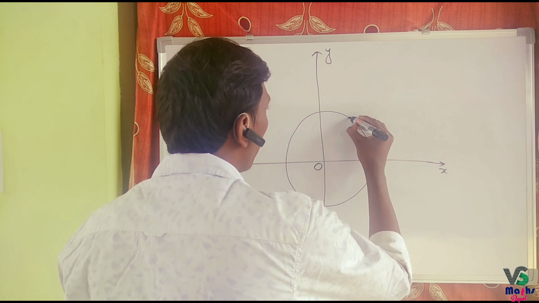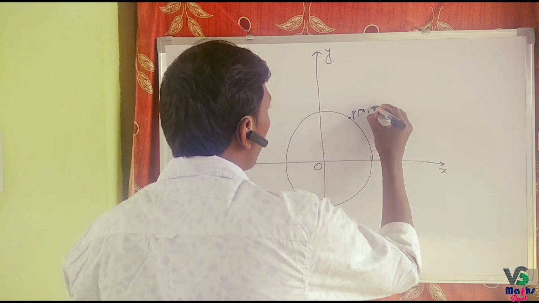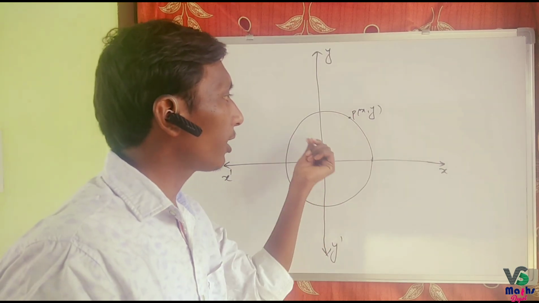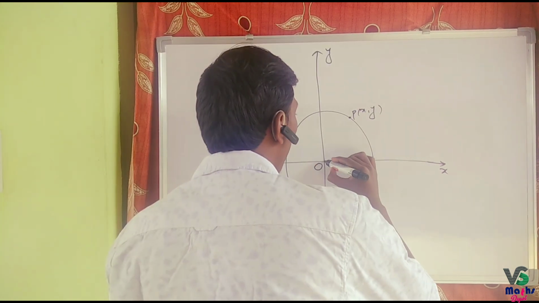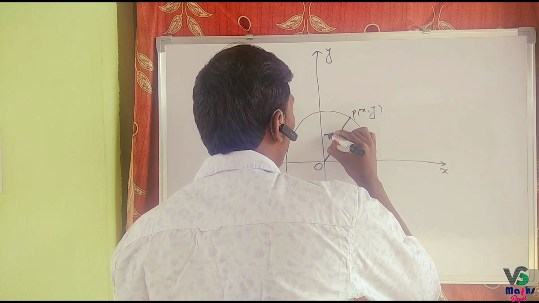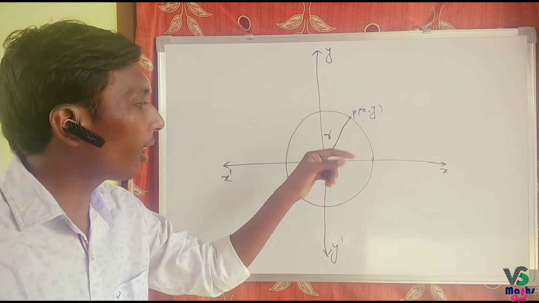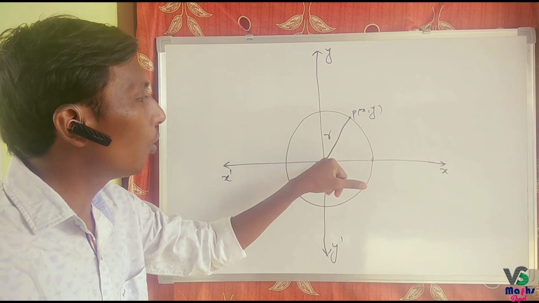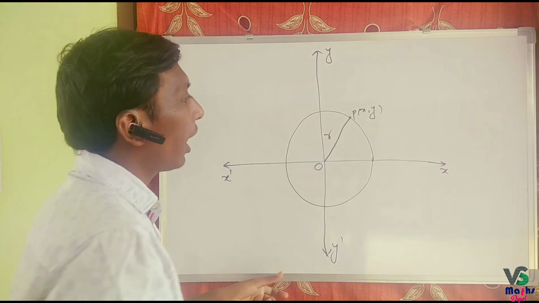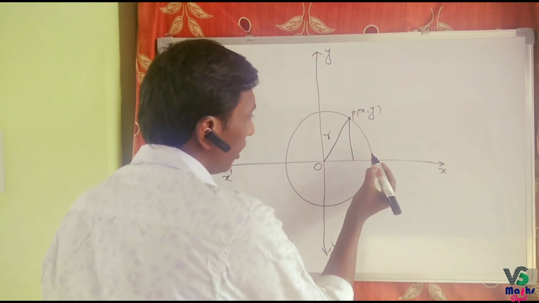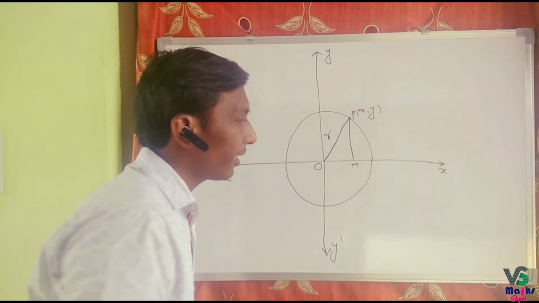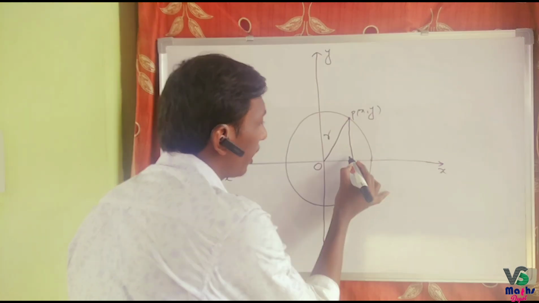Take a point P x comma y on the circumference of the circle. Then we consider the radius of the circle as r. Therefore, OP length is r, because the radius of the circle is r. And draw a perpendicular from P to x-axis. Denote this as M.